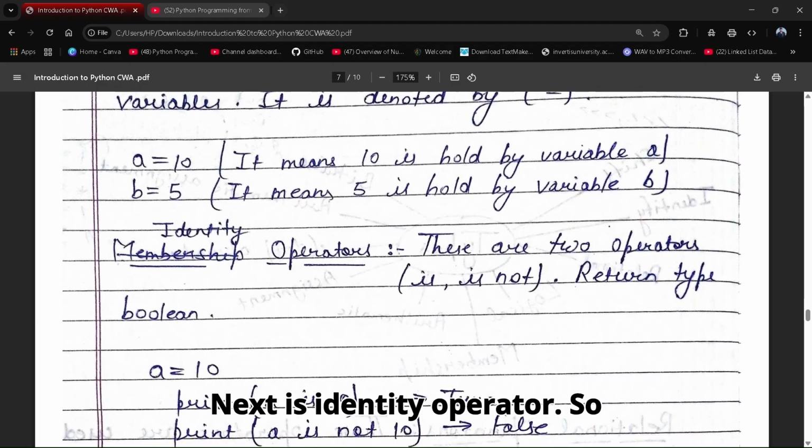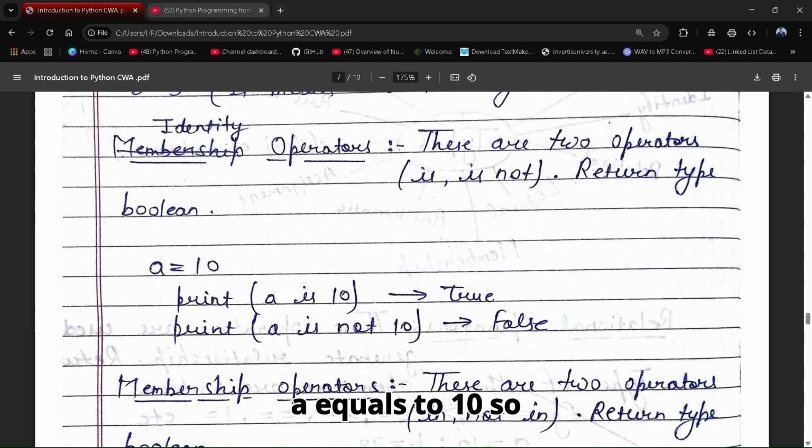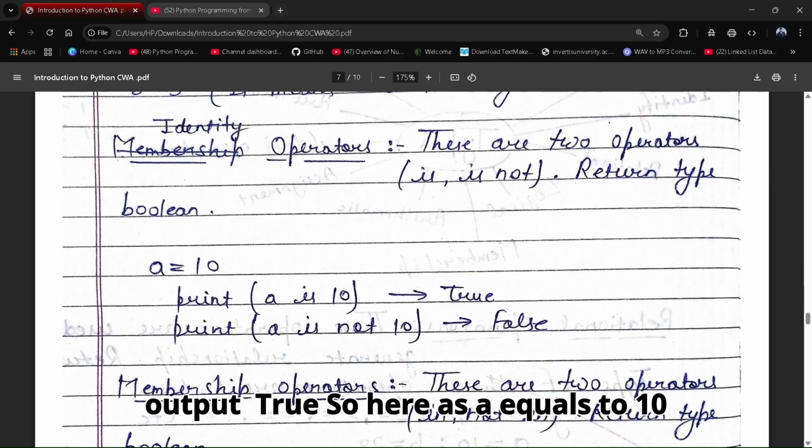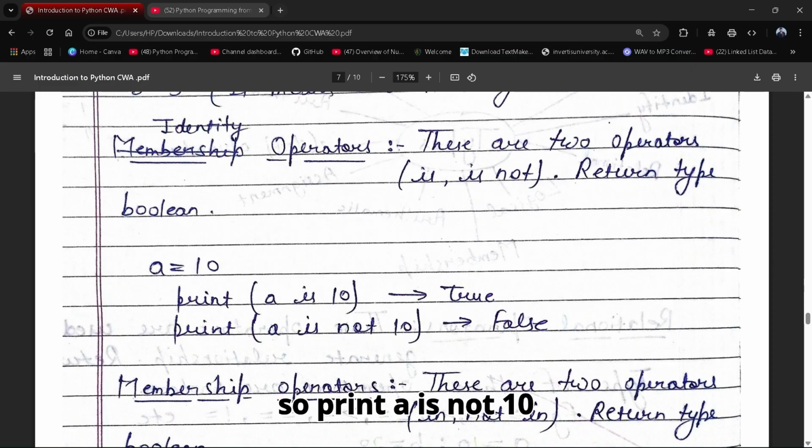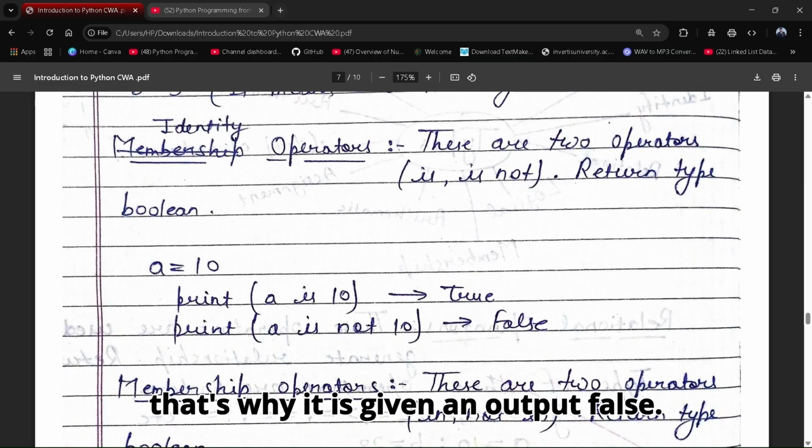Next is identity operator. So these are two operators: is, is not. Return type is Boolean. So here a equals to 10. So print a is 10, which is true. So it will give an output true here as a equals to 10. So print a is not 10, which is false. A is 10. So that's why it has given an output false.